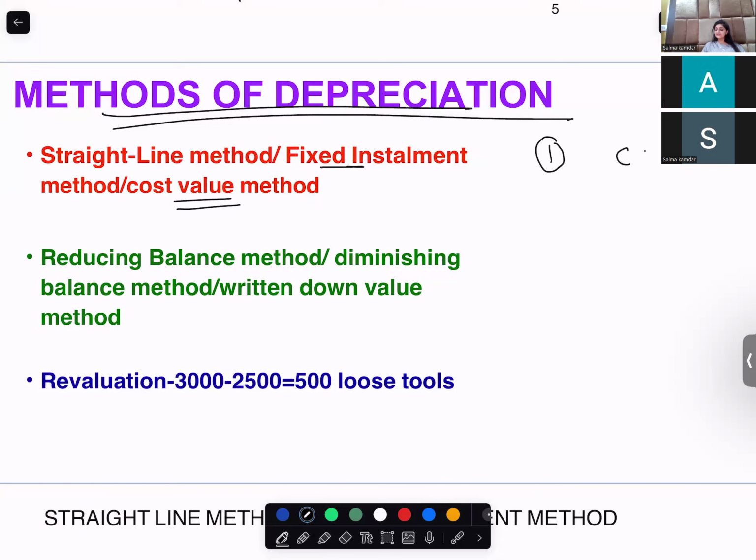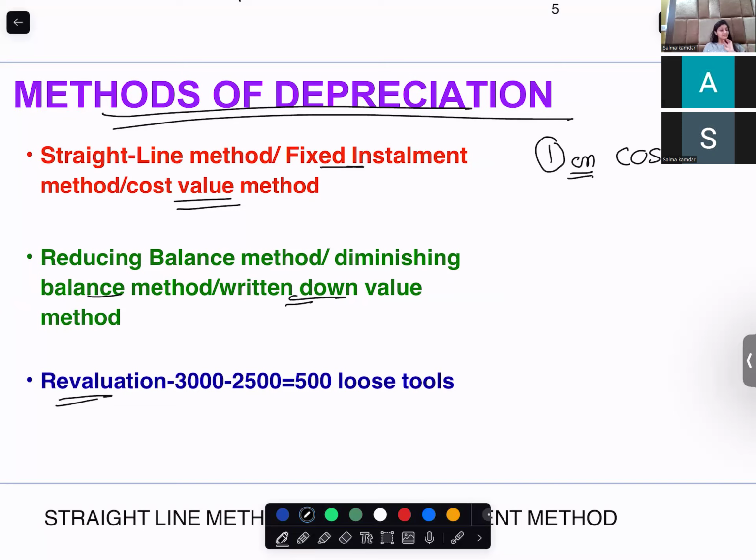You are depreciating your asset on cost. Second method for depreciation is the reducing balance method, or diminishing balance method, or written down value method. Here the asset is depreciated on the reduced value. And third is the revaluation method.